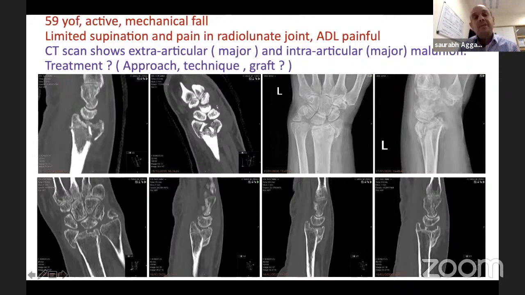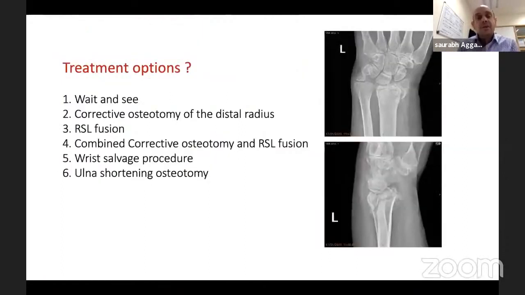So again, same 3 things. Do we need to operate on her? Answer is yes. Approach, technique, and graft. So let's see what we did. In terms of treatment, we've decided, yes, we need to operate on her. Well, what are the treatment options? Can we wait and watch on her, hoping in a year's time it'll get better?